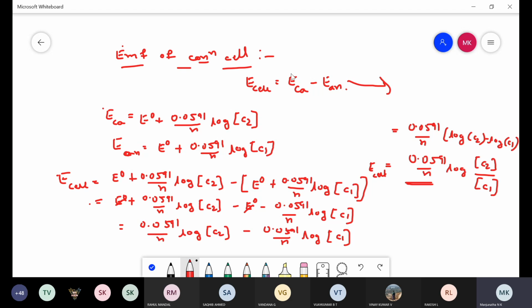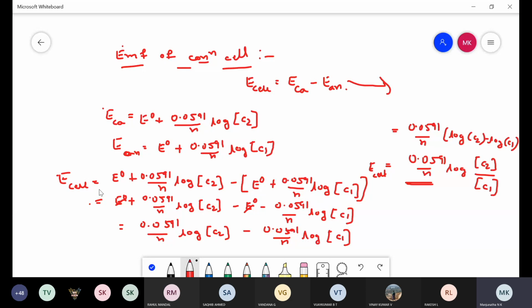According to Nernst equation, E cathode is equal to E naught plus 0.0591 divided by n log concentration of C2. Same for anode electrode, E anode is equal to E naught plus 0.0591 divided by n log concentration of C1.